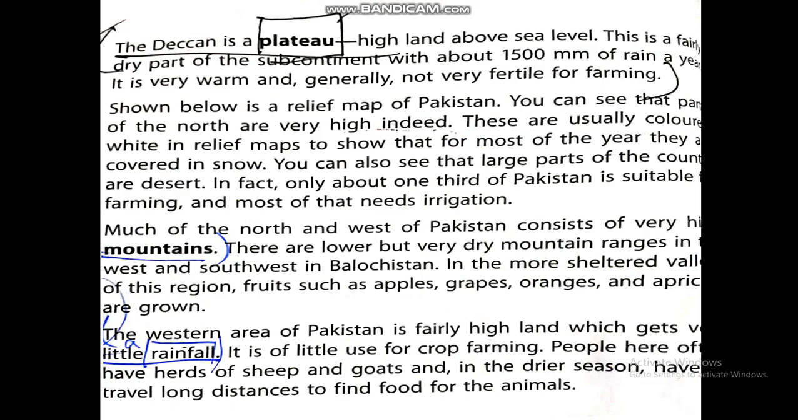The Deccan is a plateau. What is a plateau? Plateau is a high land above the sea level. This is a fairly dry part of the subcontinent with about 1500 mm of rain a year. It is very warm and generally not very fertile for farming.